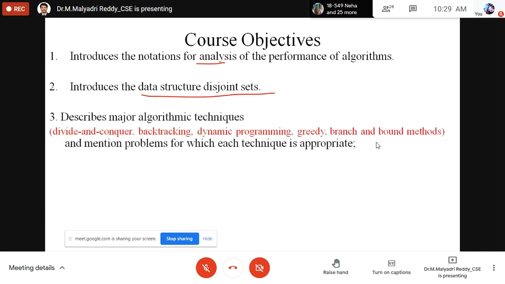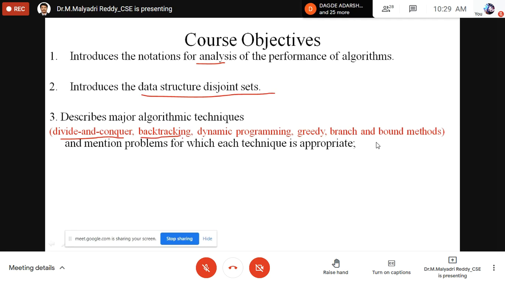The next one is that we have to use the divide and conquer methods for sorting techniques: merge sort, binary search. Then backtracking: if we can't solve the problem by some methods, we have to use the backtracking method.